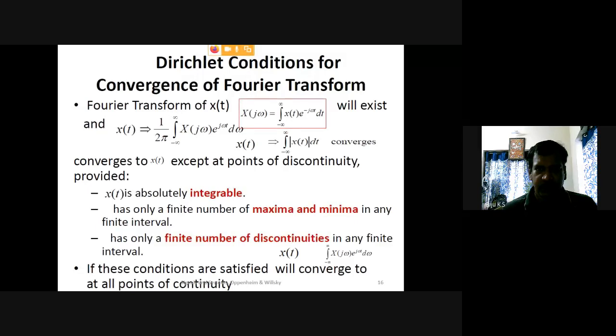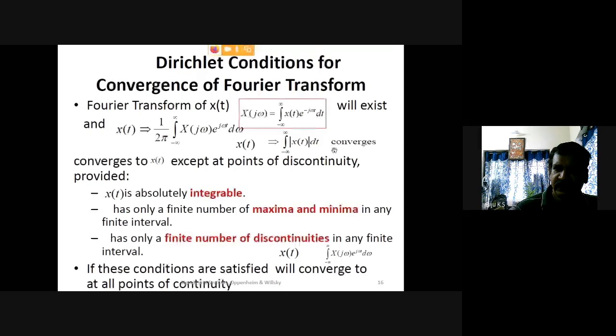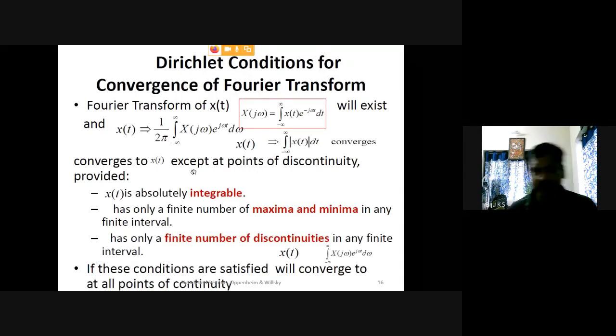Suppose the Fourier transform X(jω) is equal to the integral from minus infinity to plus infinity of x(t) e raised to minus jωt dt. Then the Fourier transform exists if and only if certain conditions are satisfied.